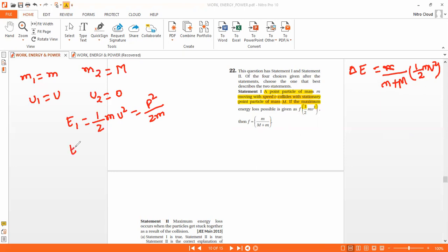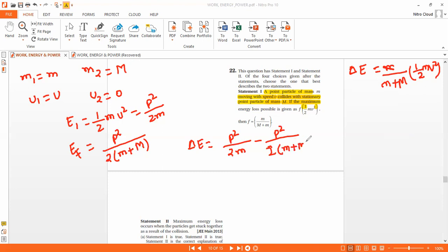And then the final kinetic energy, for maximum energy loss, is P square by 2 times small m plus capital M. So delta E is P square by 2m, the initial kinetic energy, minus the final kinetic energy, that is P square by 2 times small m plus capital M.